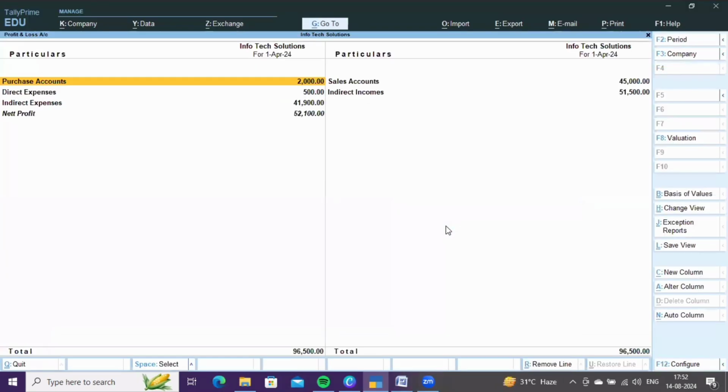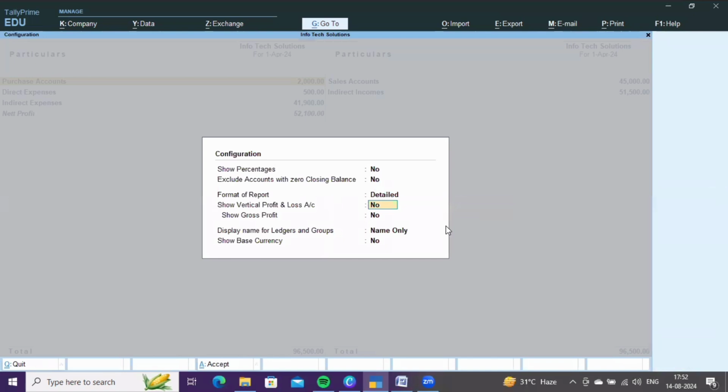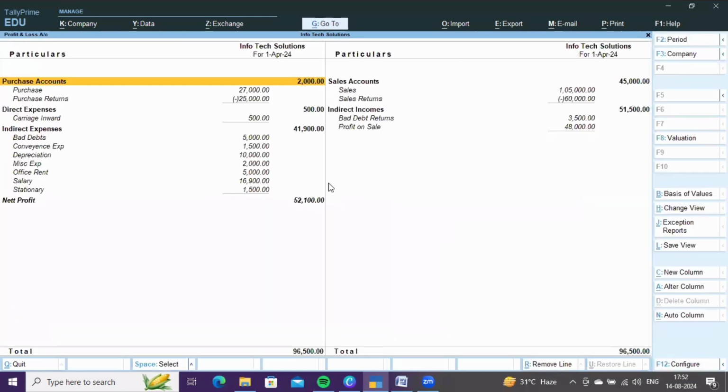Now go to profit and loss account. F12, give detail. See, these are the purchases. From purchases, it automatically subtracted the purchase returns, and here sales minus sales returns. And direct expenses carries inward, and these are indirect expenses. And bad debt returns is income to us, that's why it's showing on the credit side of profit and loss account. And profit on sale is the profit which we had earned earlier on machinery.